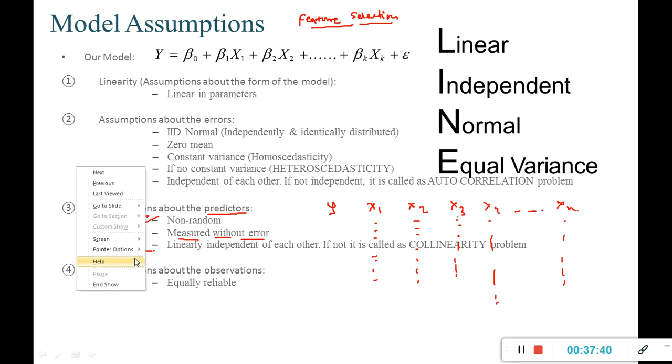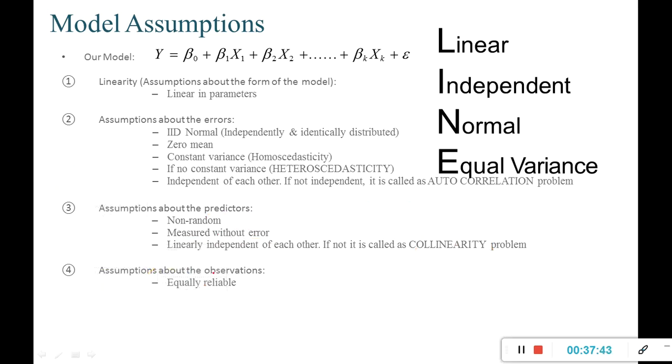And now the third one, the most important, is that the predictors should be linearly independent of each other. x1, x2, x3, x4, x5, xn are all our input variables, and y is our output variable. We are talking about predictors, which means all the x's.